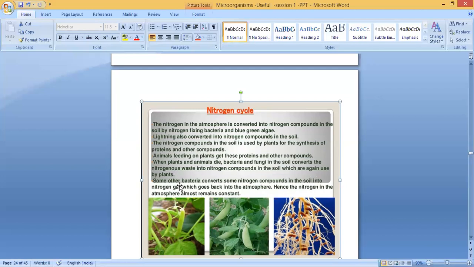Clear? Some other bacteria convert some nitrogen compounds in the soil into nitrogen gas, which goes back into the atmosphere. Hence, the nitrogen in the atmosphere almost remains constant. So it's a cyclic process. Because of that, the nitrogen in the atmosphere remains almost constant.